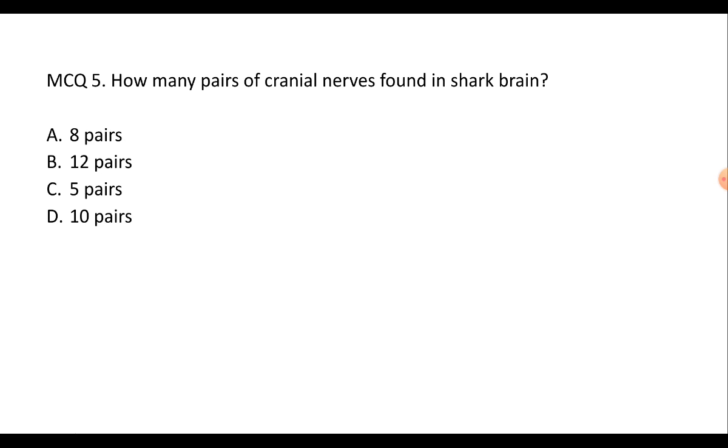How many pairs of cranial nerves are found in shark brain? Is it 8 pairs, 12 pairs, 5 pairs or 10 pairs? The answer is D. There are 10 pairs of cranial nerves that emerge from the shark brain.